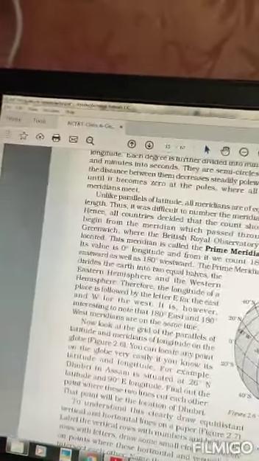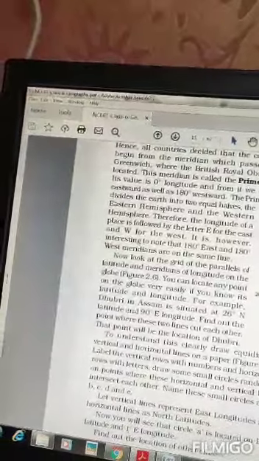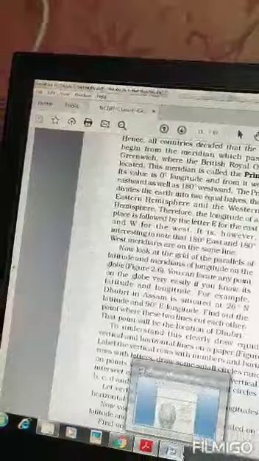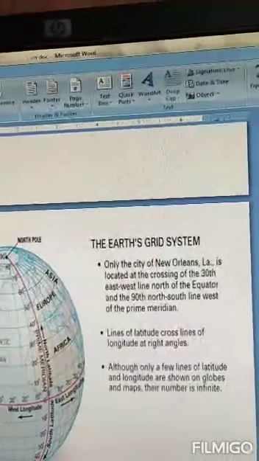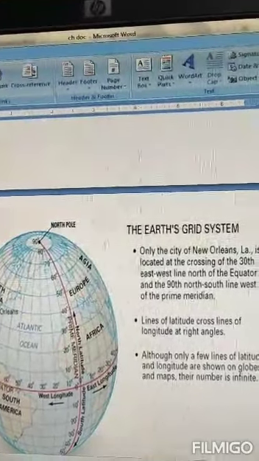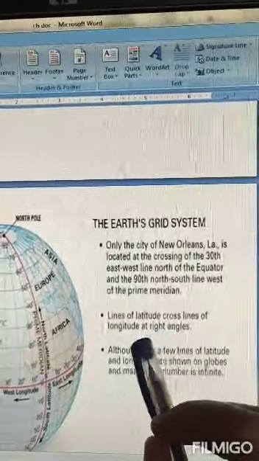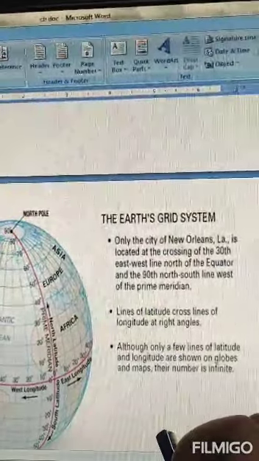So what is a grid? A grid is this crisscrossing of lines. Remember, the lines of latitude cross the lines of longitude at right angles.